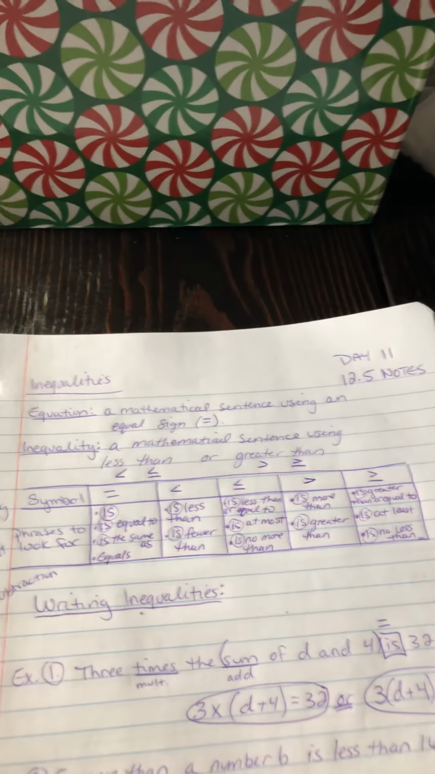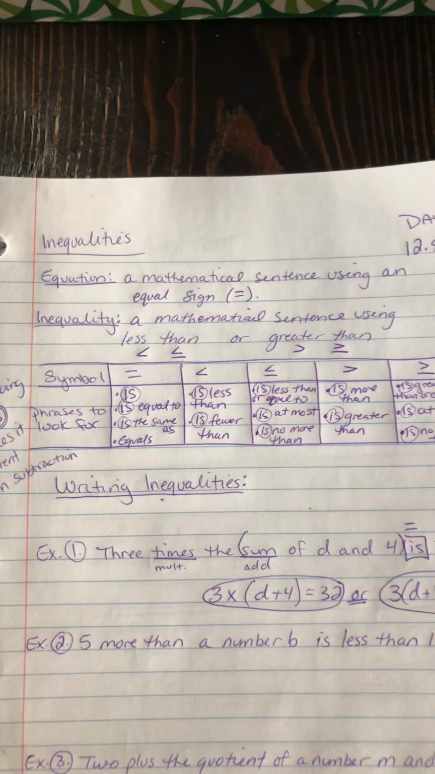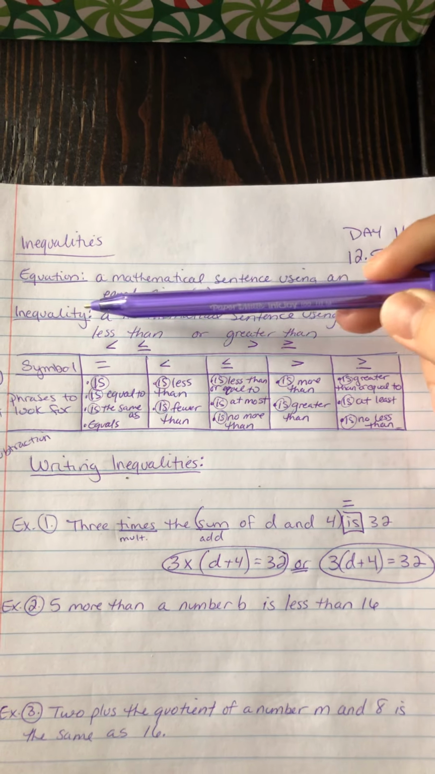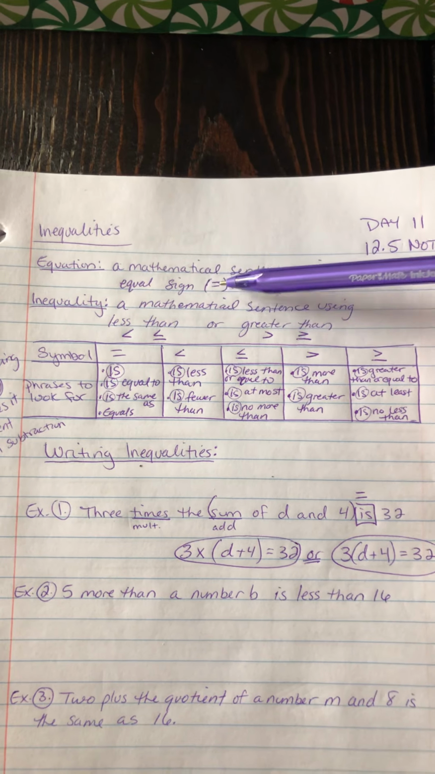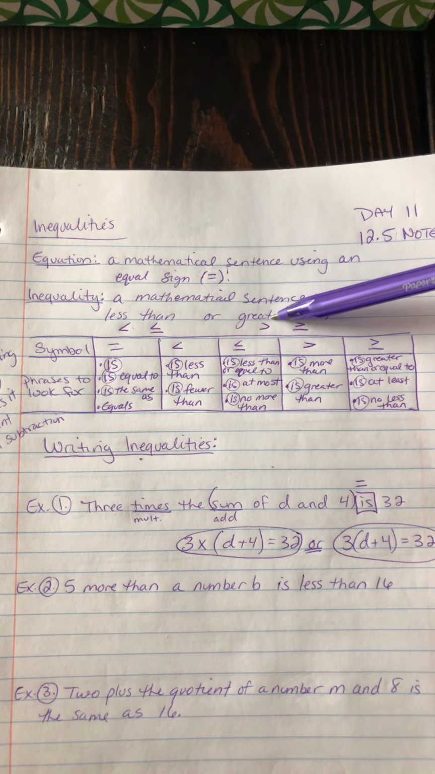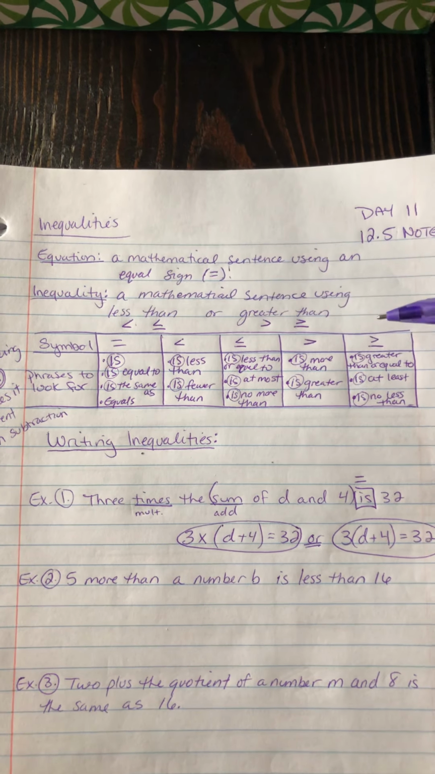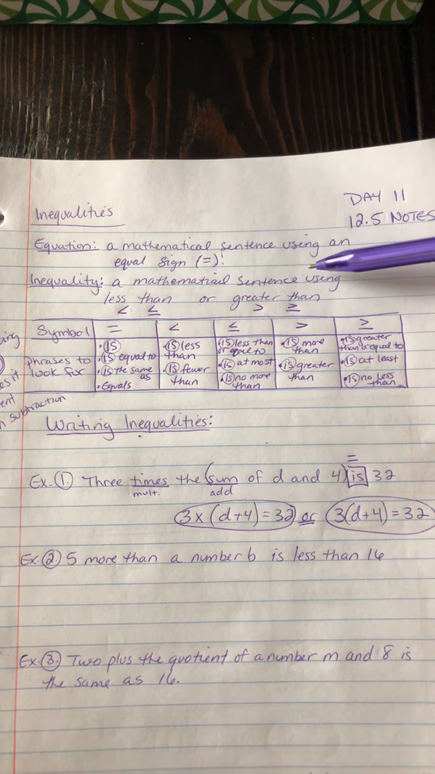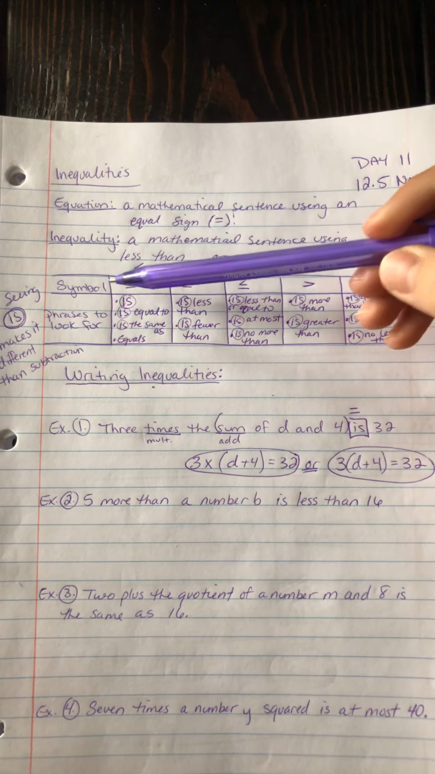So we are getting into some inequalities. A lot of this, again, is going to be some review. It's going to help prepare you for algebra. So again, inequalities. An equation is a mathematical sentence that uses the equal sign. It's an equation if it has an equal sign. If it has a less than, greater than, less than or equal to, or greater than or equal to, that is called an inequality. So get that written down. Don't worry, you'll have time to pause this at the end if you need to.